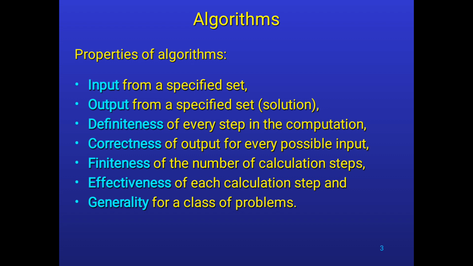And coming to posterior analysis, this is defined as the analysis of the chosen algorithm implemented using a programming language, and the chosen algorithm is executed on the target computer machine. In this analysis, actual statistics like running time and space needed are calculated.